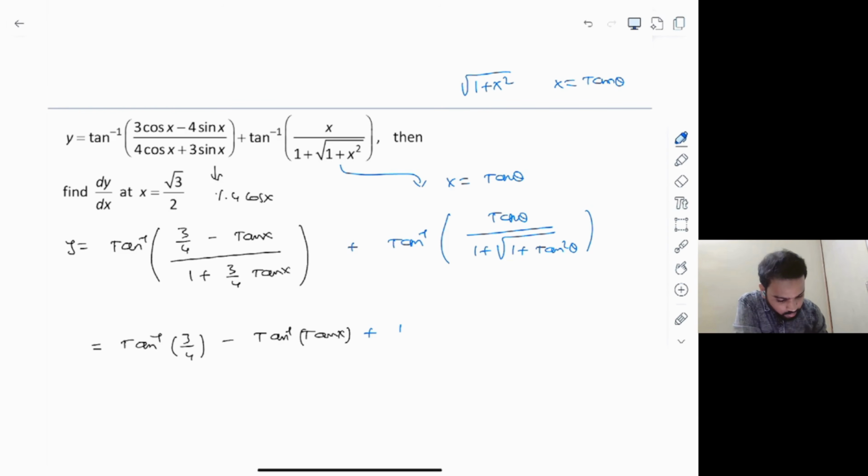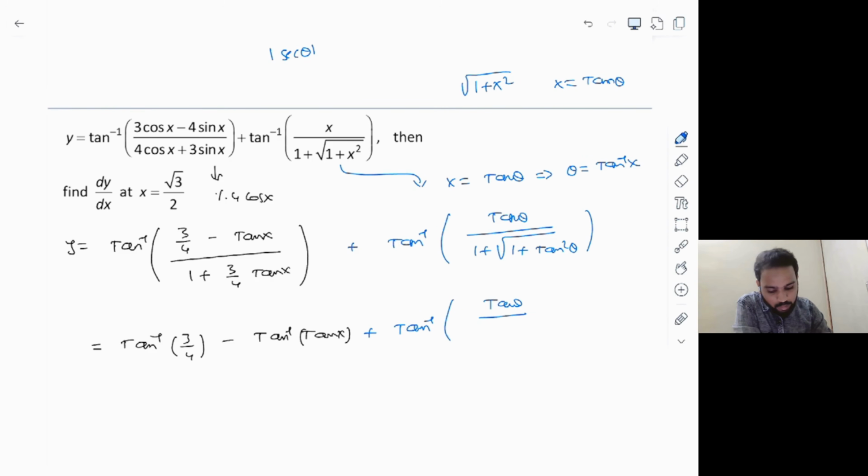So let's simplify. This will be tan inverse of tan theta divided by, now root of 1 plus tan square theta is actually modulus of secant theta. You have to put mod of secant theta here. Don't forget that. And if tan theta is equal to x, we get theta is equal to tan inverse of x, right?